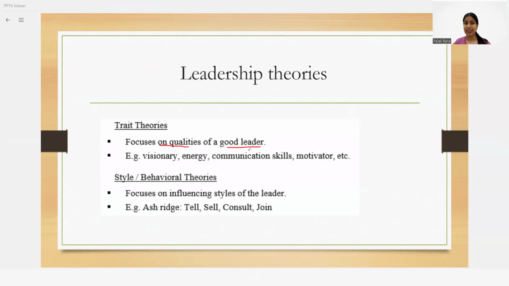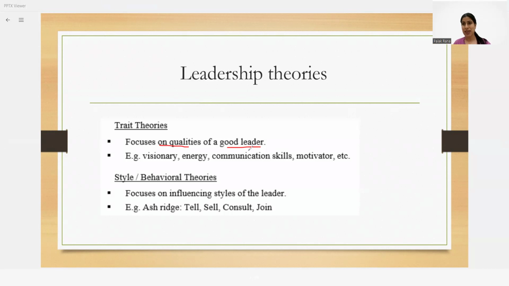Maybe there are certain leaders who have good energy. There are certain leaders who have very good communication skills, so that they can mold other people by their wording. And there are certain leaders who are a good motivator. I don't know what kind of leader I am for you, and please make sure to let me know what kind of leader I am for you. So, people recognize these leaders based on their traits.